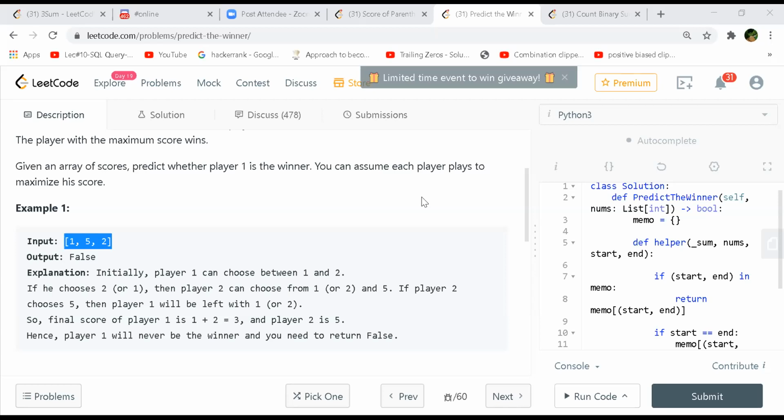And then you find the maximum of those two values, and you decide if it is greater than 0, because then you are winning in this case. Greater than or equal to 0, because a draw is also allowed. Or you can sum the entire array also.